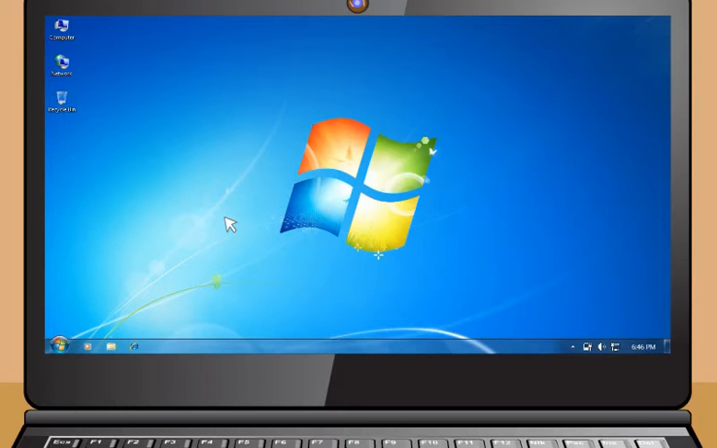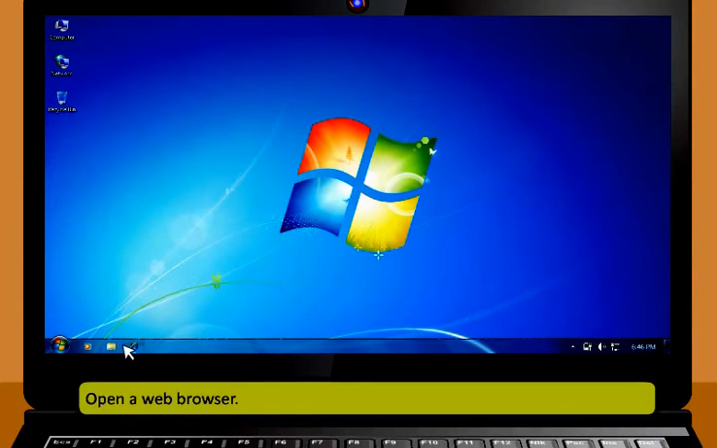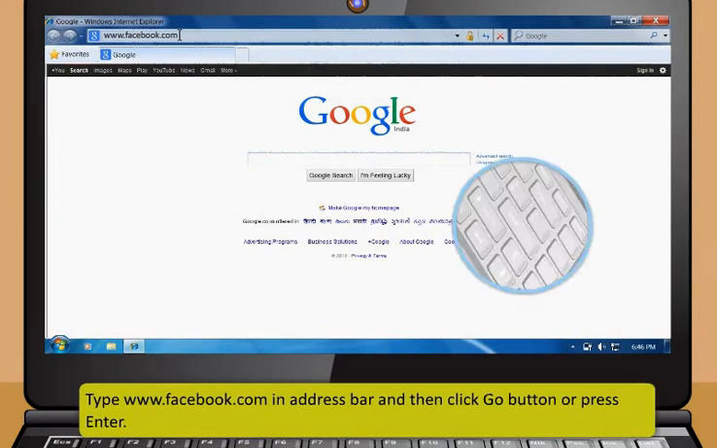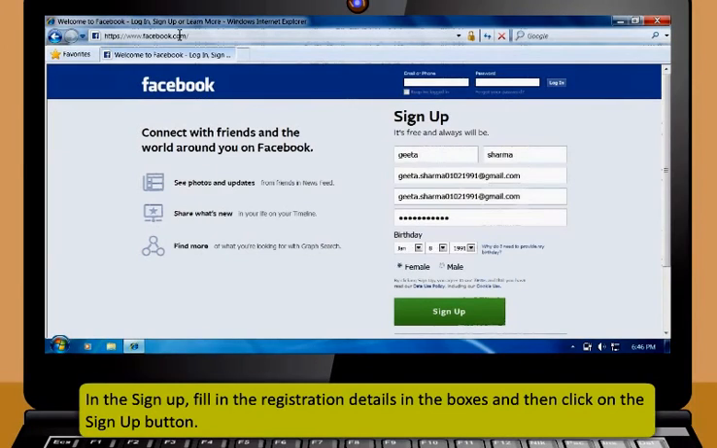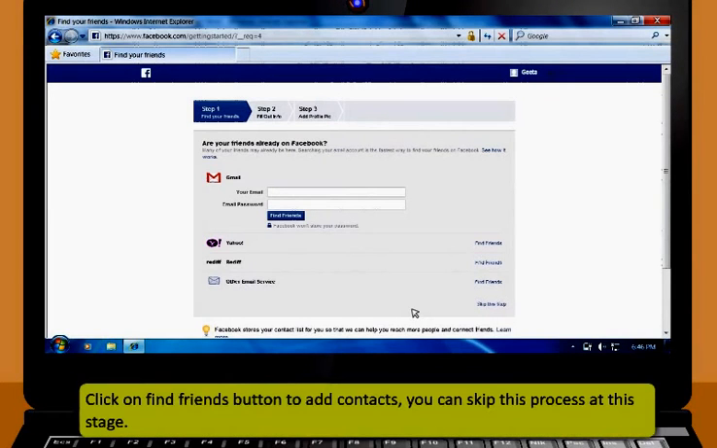These are the steps to use Facebook. First, open a web browser. Then, type www.facebook.com in the address bar and then click the Go button or press Enter. In the sign up, fill in the registration details in the boxes and then click on the Sign Up button. It will take you to a 3 step process to complete the registration. Now, click on the Find Friends button to add contacts.